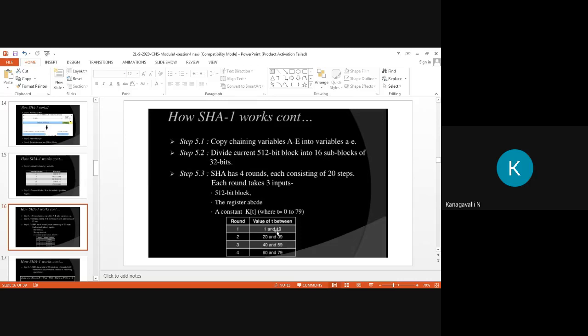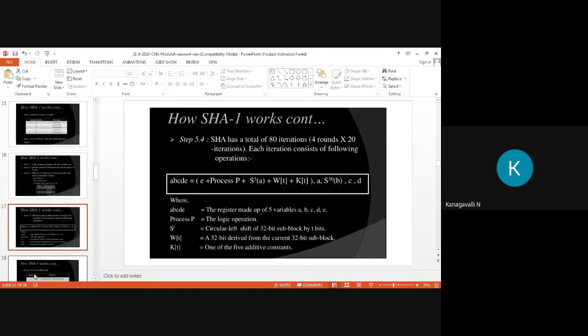Because each round takes a block of 20, that means 0 to 19, then 20 to 39, 40 to 59, then 60 to 79. So I hope you're clear on this round function. It has 4 rounds, so the 80 iterations are divided into 20 each. Similarly, we take 0 to 19, 20 to 39. Here, just a mistake: there is no start of 1. Here it is 0 to 19, then 20 to 39, then 40 to 59, 60 to 79.